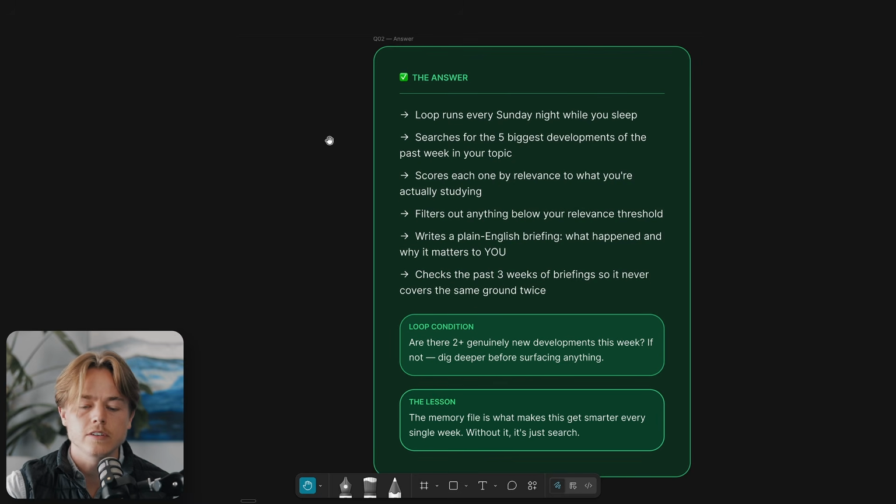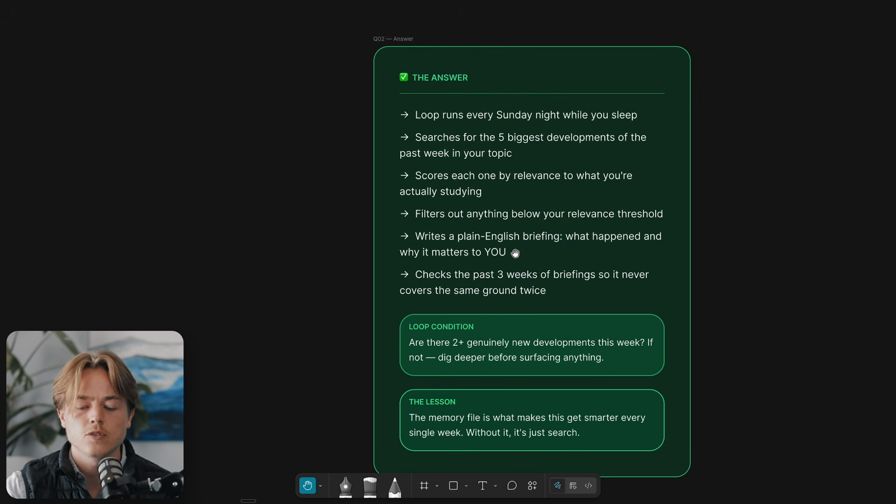And an answer is we loop every Sunday while you sleep. It searches for the 5 biggest developments of the past week in your topic. It scores each one by relevance to what you're actually studying. Filters out anything below your relevance threshold. So if it's not relevant, it won't show it to you.